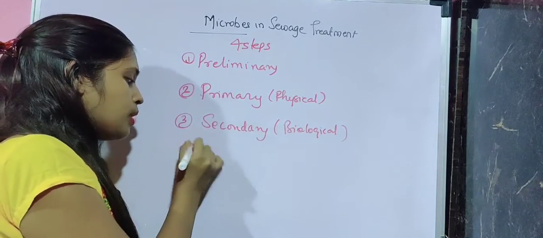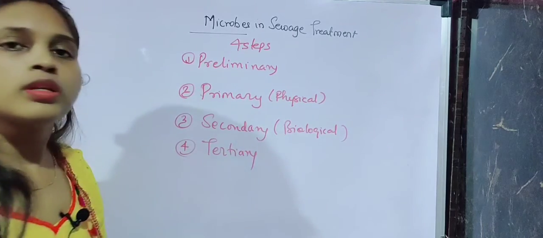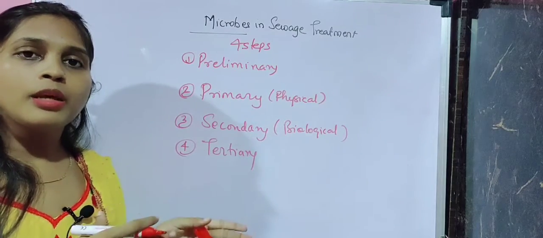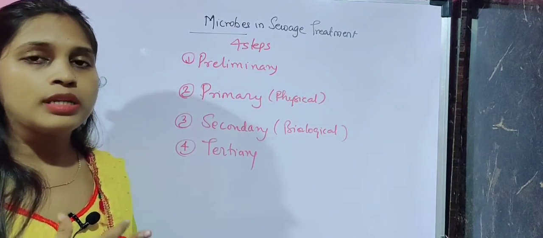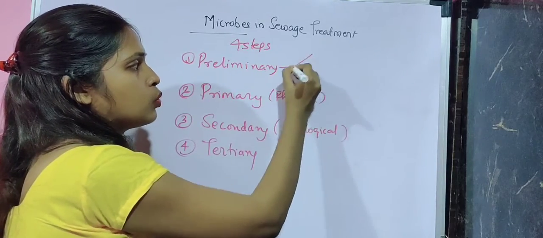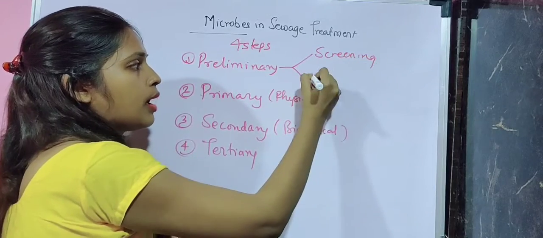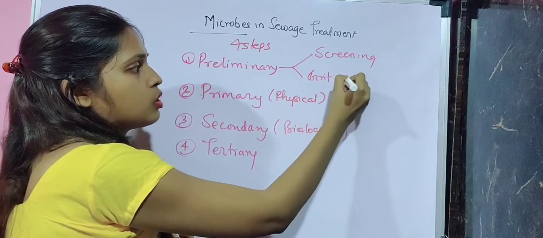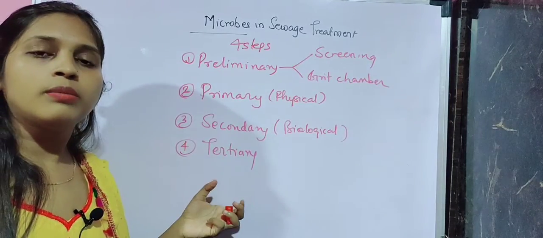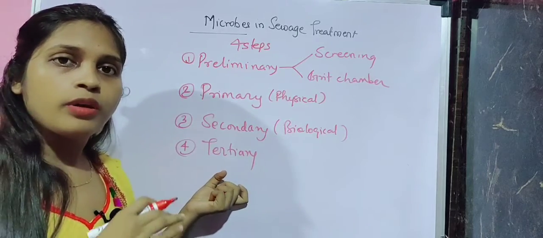The fourth step is tertiary. So these are the 4 steps involved in sewage treatment. I will make them into a diagram format so that it is easier to understand. The preliminary step is divided into 2: screening and a grit chamber. So this is the flow chart of the treatment.